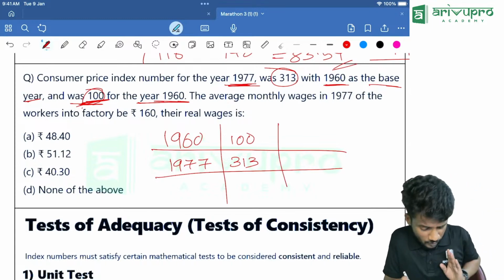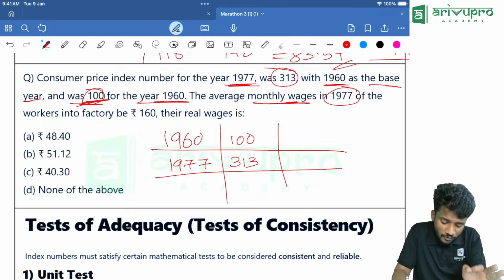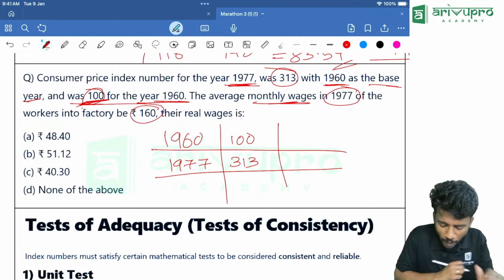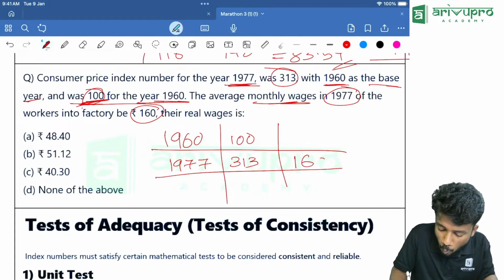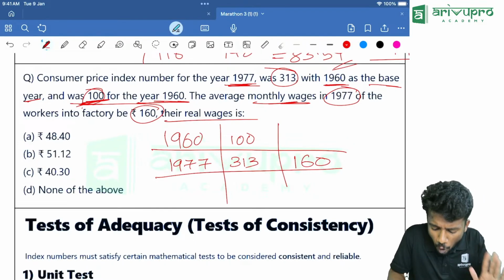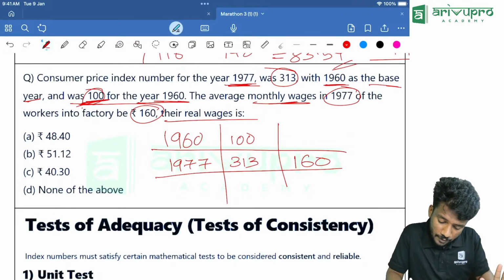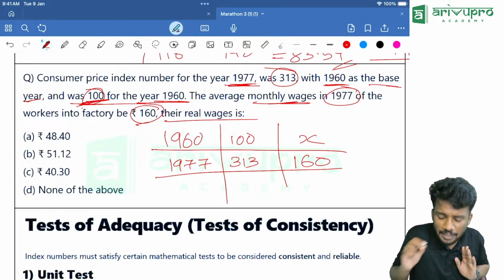Now what else is given? The average monthly wages of the workers in the year 1977 is 160. Then what are they asking? What is the real wages? That is the question.